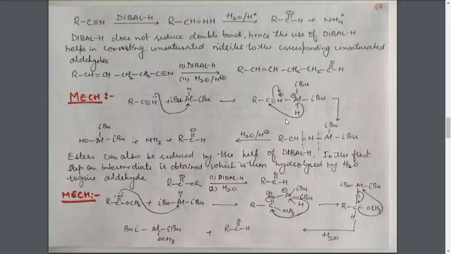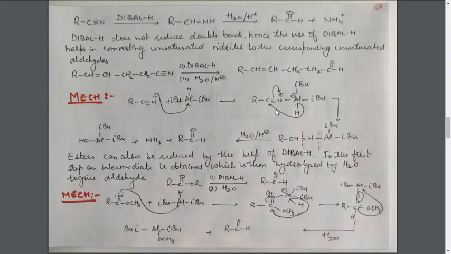Now this is the difference between lithium aluminum hydride and dibal H. Lithium aluminum hydride itself releases the H negative ion. It can easily release the H negative ion, hydride ion, but the dibal H, only when it receives the electron pair from the other reactant, then only it will be releasing the H negative ion. So if the other reactant is such that it can donate an electron pair towards the aluminum atom, only then is the dibal H able to reduce that reactant.